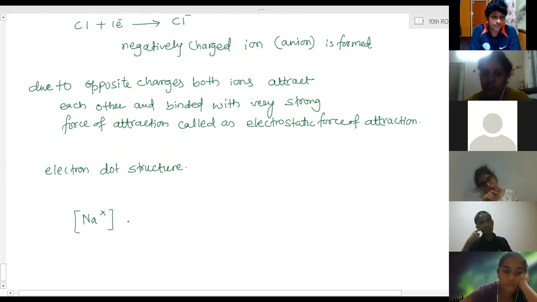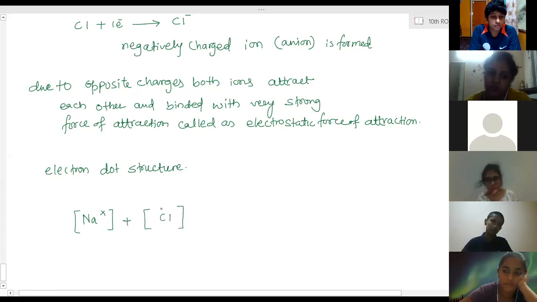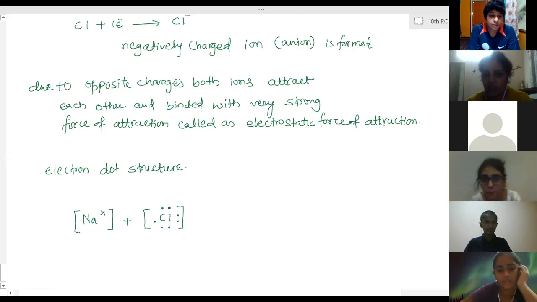When it combines with chlorine, chlorine has 7 electrons in the last shell: 2, sideways 2, 6, and this is 7. It's clear how I have drawn? 2 at the top, 2 at the bottom, 2 right side, and 2 left side. Out of that it has 7, so only 1 electron is shown here.